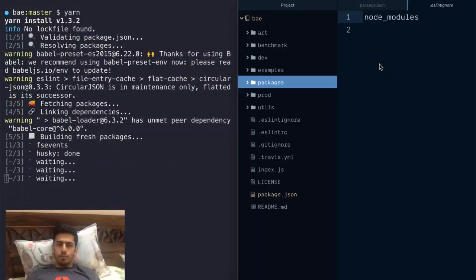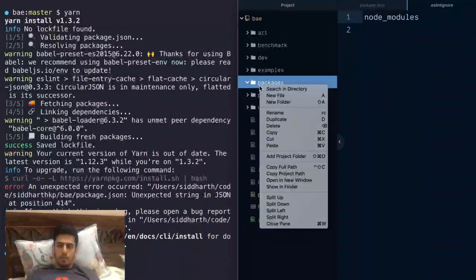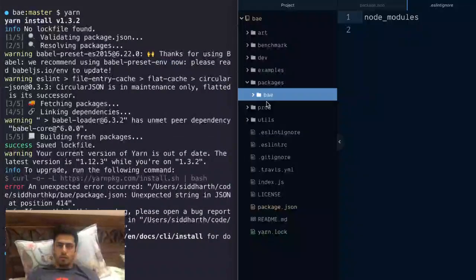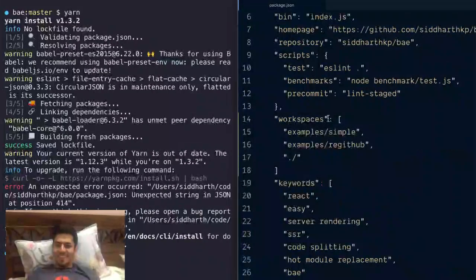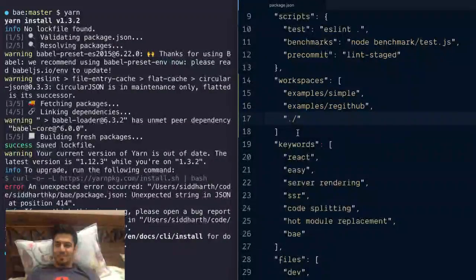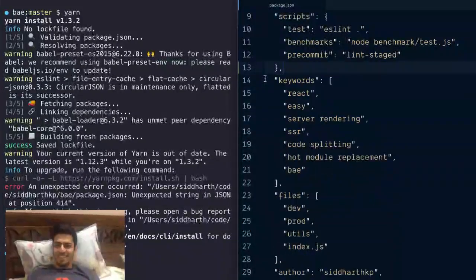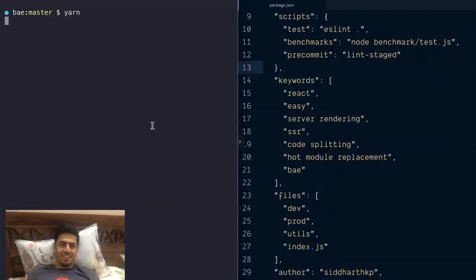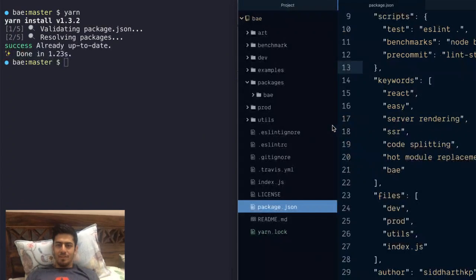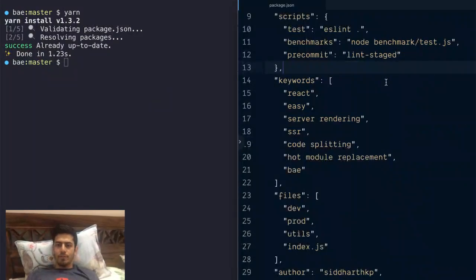We're gonna create a new thing called packages, and then I want to actually put all of the main code. Oh god, something failed. Unexpected string. Oh shit, I broke it because I was modifying package.json. That's so stupid. Okay, I'm gonna undo all of these changes and run yarn again. Hopefully this time it will take it from cache. Oh, it did. Awesome. Cool.